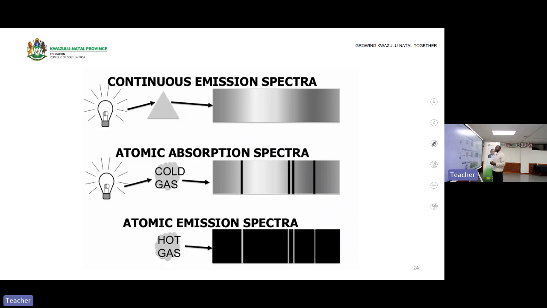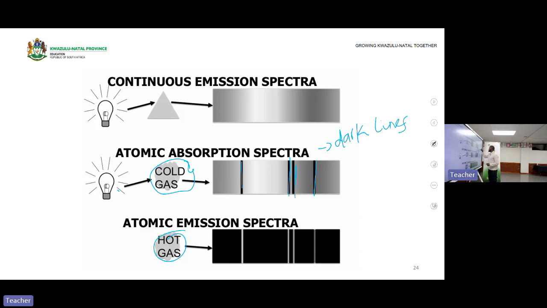And then the atomic absorption spectra, remember, are related to cold gas. So when light passes through cold gas, you get an atomic absorption spectrum. But when light passes through hot gas, you get an atomic emission spectrum. So a problem may give you light and say cold gas only, and ask which spectrum will be formed. You say it will be an atomic absorption spectrum, where electrons absorb light and move to a higher energy level, so darker lines are formed. Darker lines are formed in an atomic absorption spectrum.